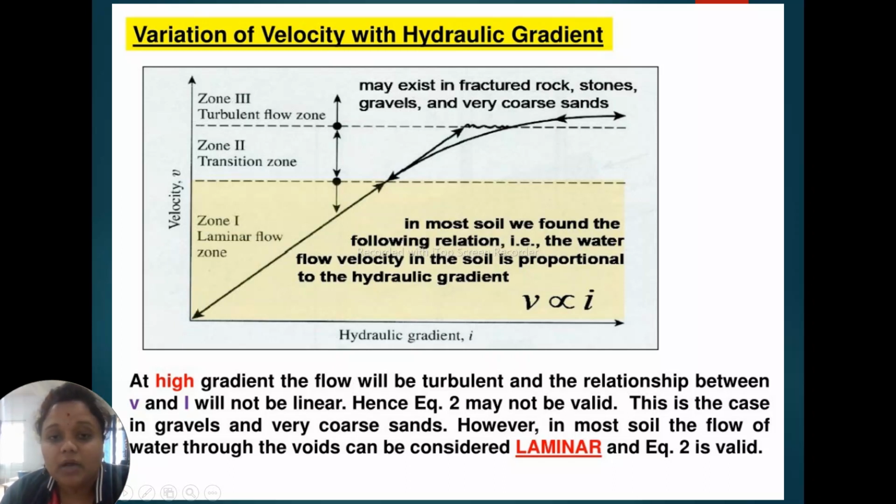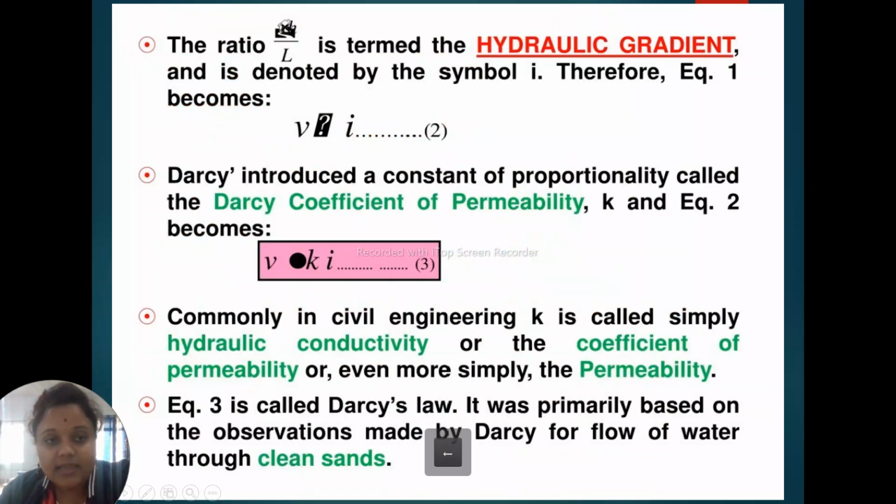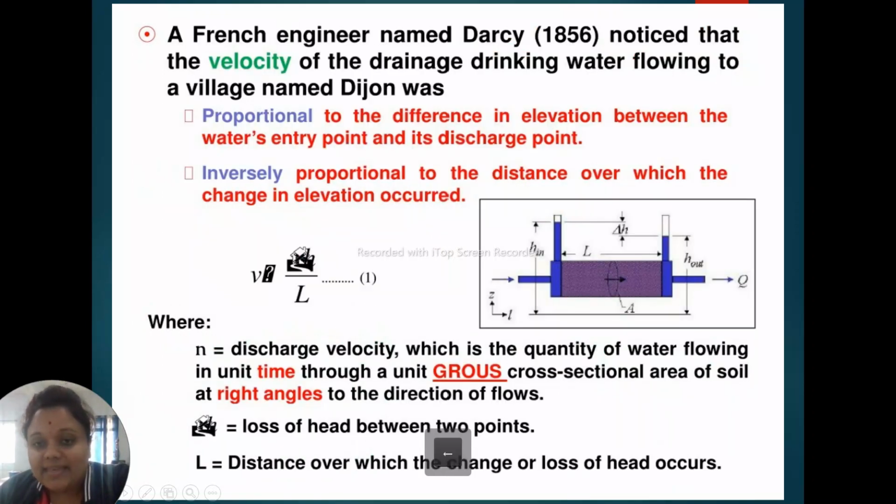So in most soils we find that the relation is V directly proportional to i. The proportionality factor is omitted by writing V is equal to Ki. If point A is high, then point B will be less.